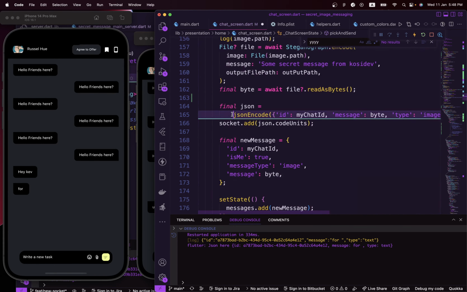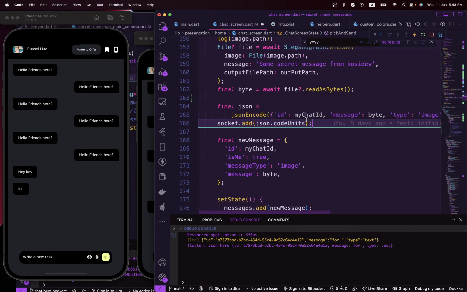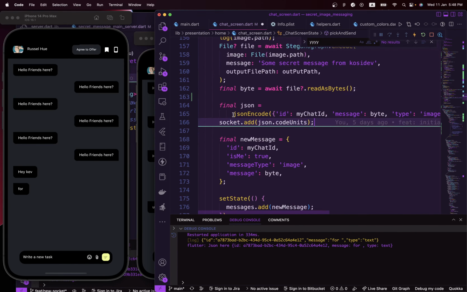Once we encode it, we add it to our socket as a list of code units. Basically this converts the JSON string into the form of bytes. Over here they call it a list of integers, but basically it's in the form of bytes. That's what this is doing.